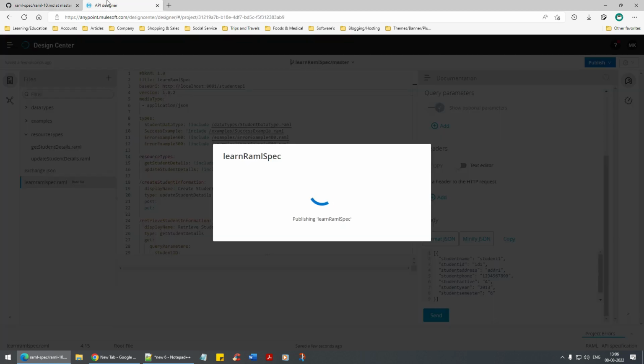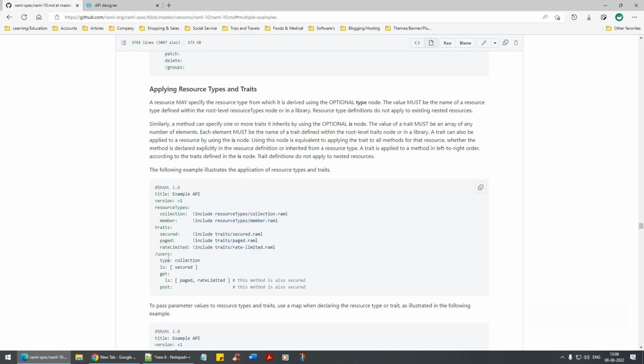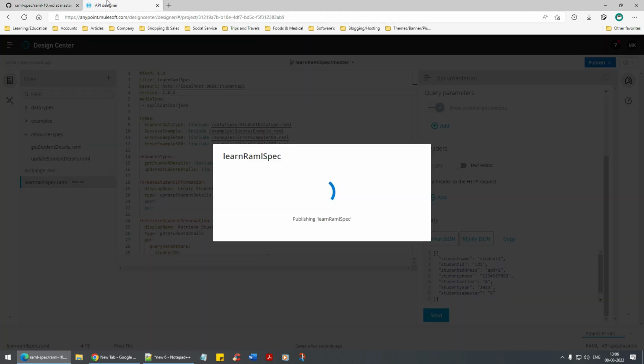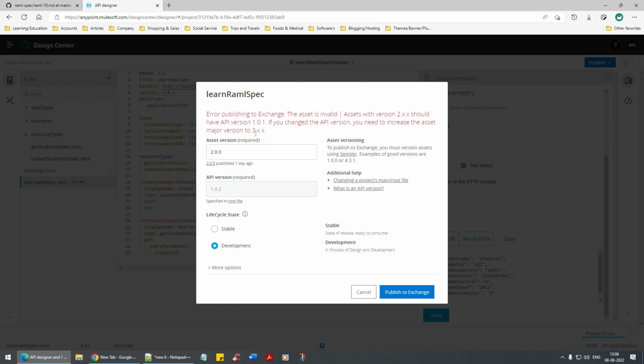Okay guys, don't worry about this secure and all. We'll revisit all of that. Slowly we'll revisit it. There's no hurry. Error in publishing to Exchange. The asset is invalid. Asset with version 2.x should have an API. Okay, cool.